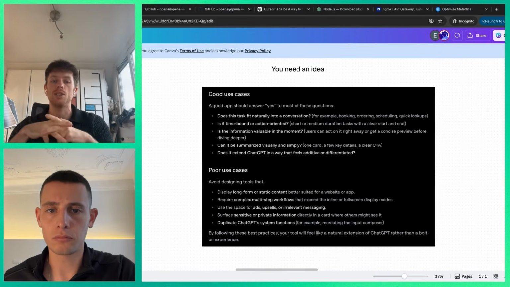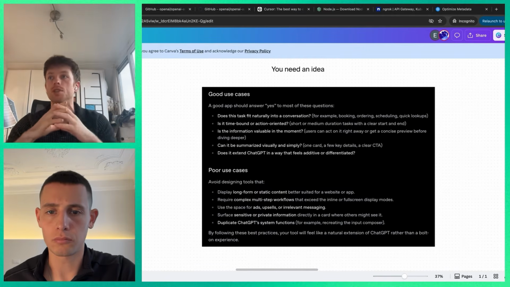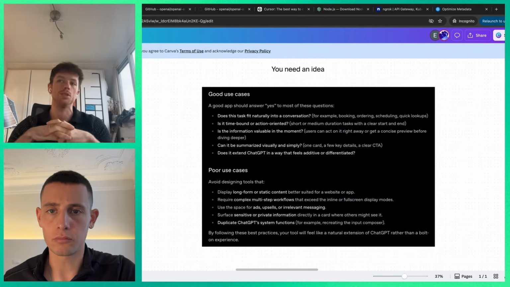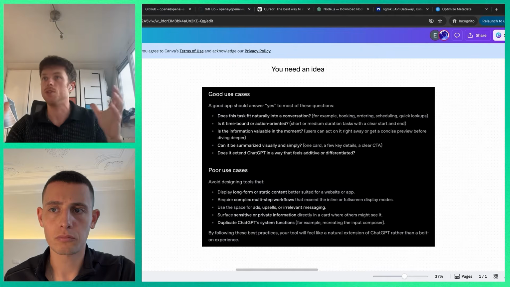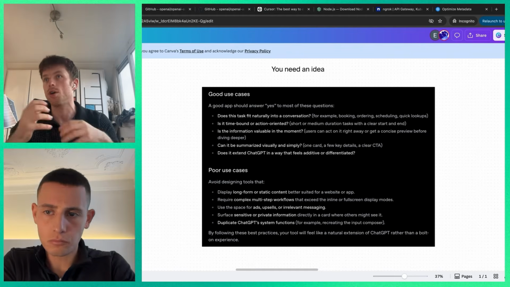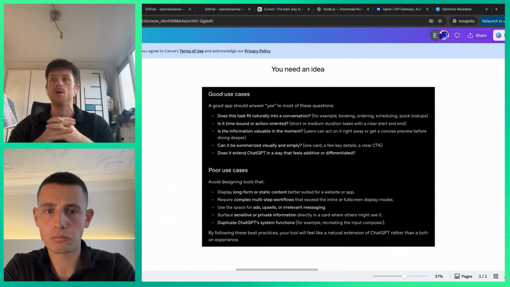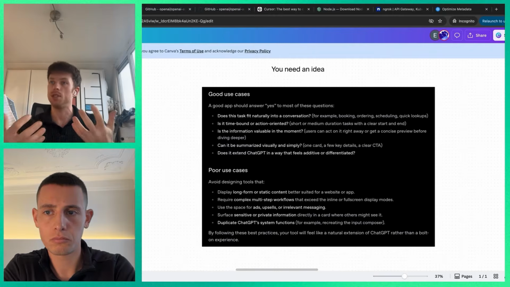So you can imagine something that is very much intent based, like, hey, I want to order a pizza. This is an official example from ChatGPT, right? Where you find pizzerias near you and you can quickly order a pizza. You don't need to go into another app, right? You don't need to switch context because we're getting very used to just talking to an agent with natural language. So try to think about something that is, and here are some good design principles, time bound or action oriented when you have an intent.